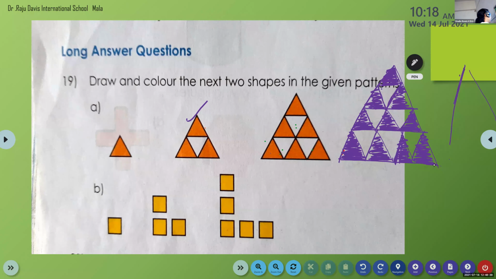Okay, now next one, children, question number B. Check here, we have one small rectangle. Then here one, then the second row we have two. Then we have 1, 2, 3. In the last row we have 3. So check in the next how many will be there. In the last row it will be 4. So we'll start here.